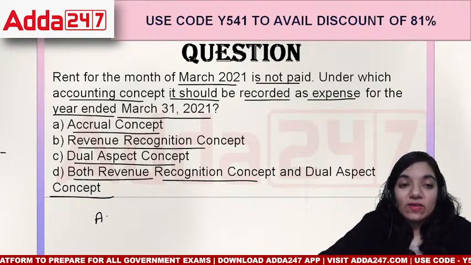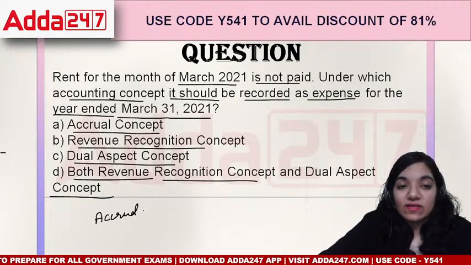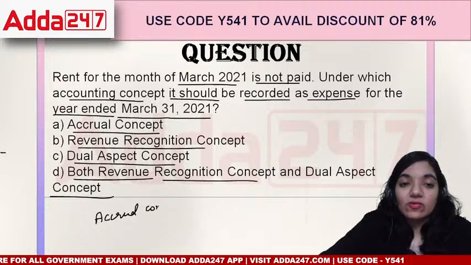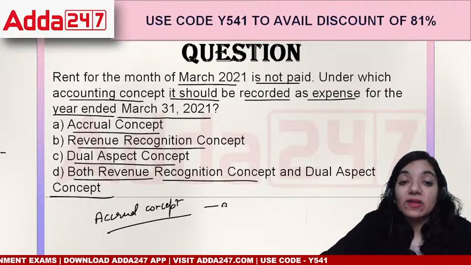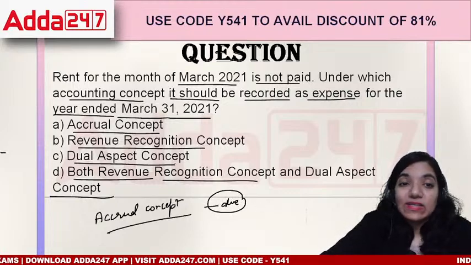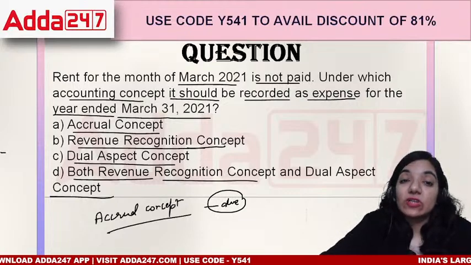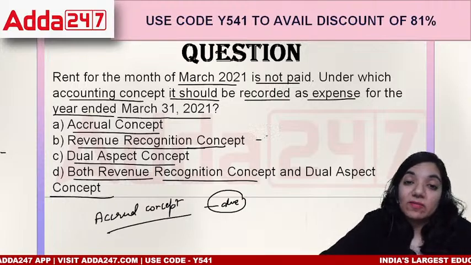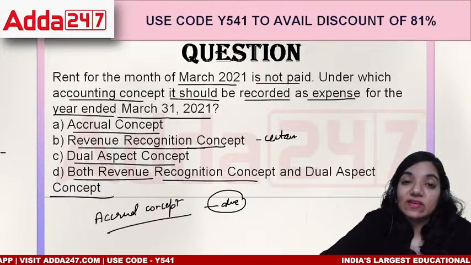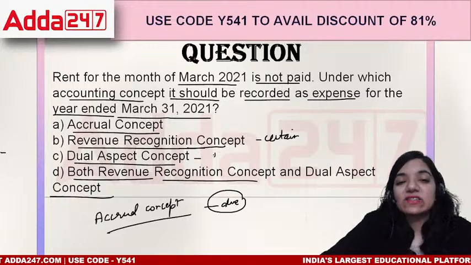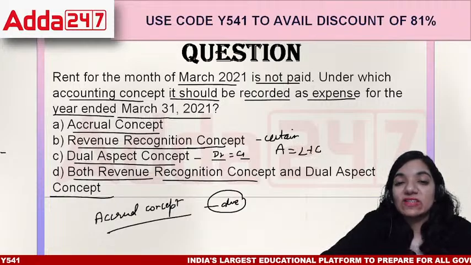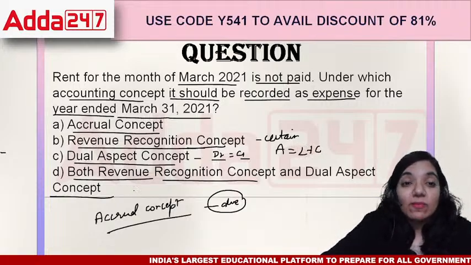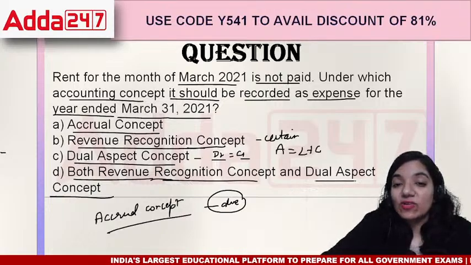See, accrual means, let's start with the first one. Accrual means even when you haven't paid something, you record it because it has become due. Second is revenue recognition: recognize your revenue when it becomes certain. Dual aspect concept says debit is equal to credit, right? So whatever assets you have built up, it's because of liabilities and capital. Then both revenue recognition and dual aspect.